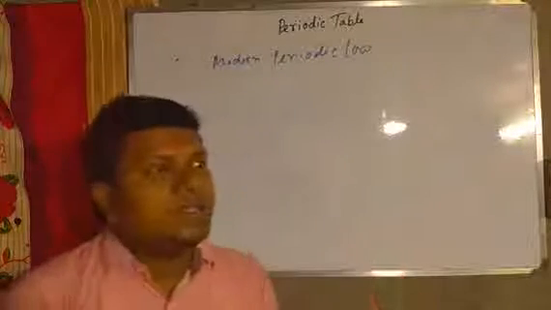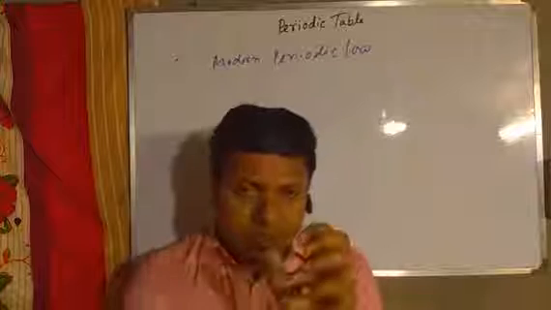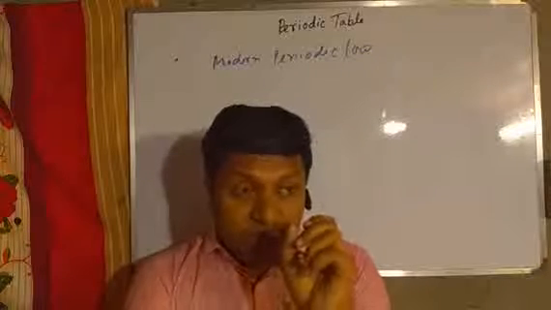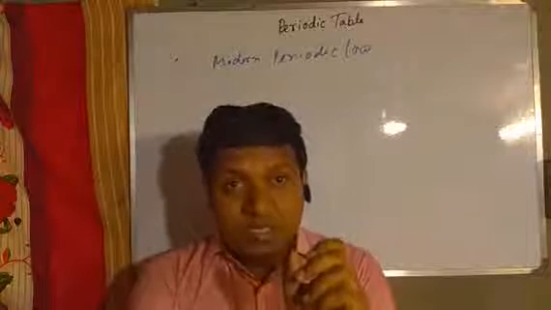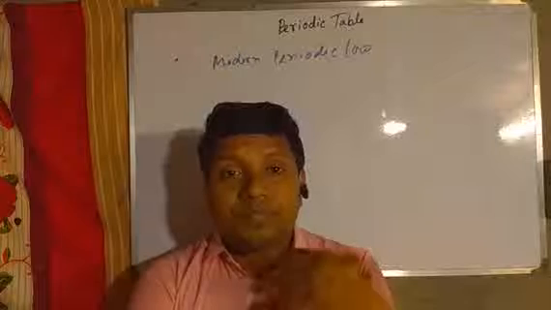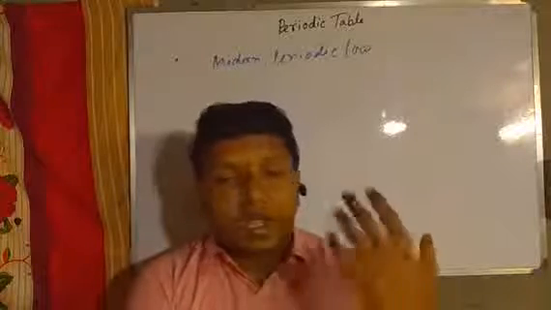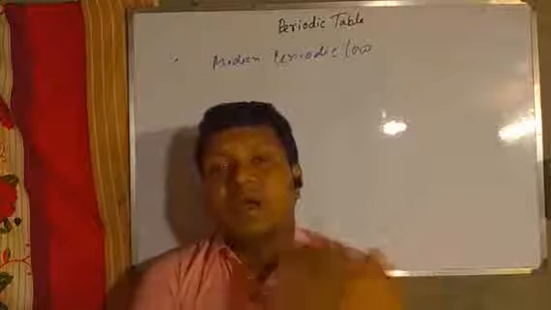The previous or old periodic law said the physical or chemical properties are a periodic function of atomic mass, but here it is atomic number.